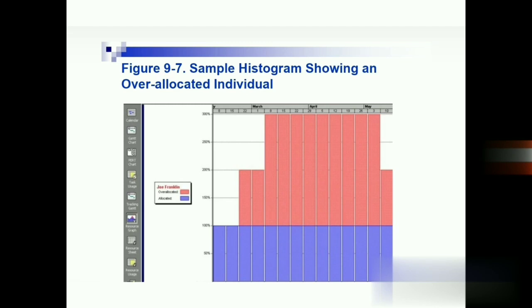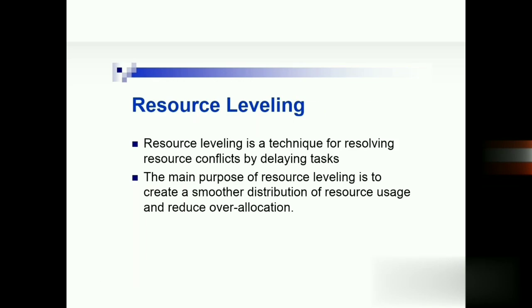Here in a diagram, as we can see, the blue part is the allocated part and the orange or red part is the over-allocated part. So this is how a histogram can show whether an individual is over-allocated or not. Next, we will see resource leveling. Resource leveling is a technique for resolving resource conflicts by delaying tasks. The main purpose of resource leveling is to create a smoother distribution of resource usage and reduce over-allocation.